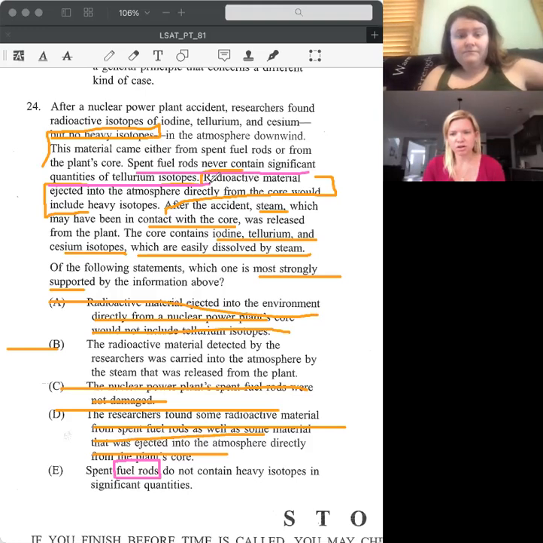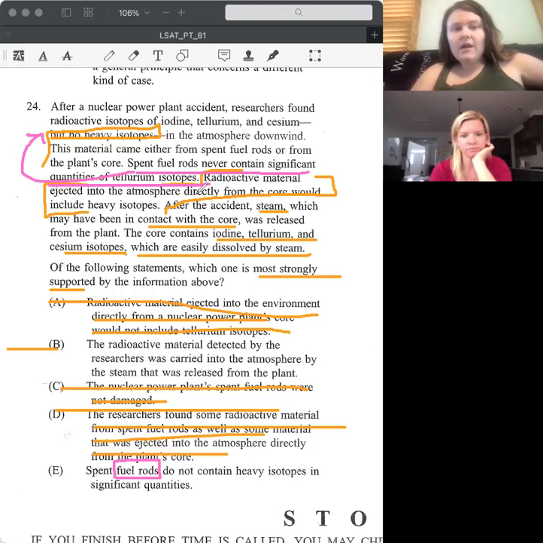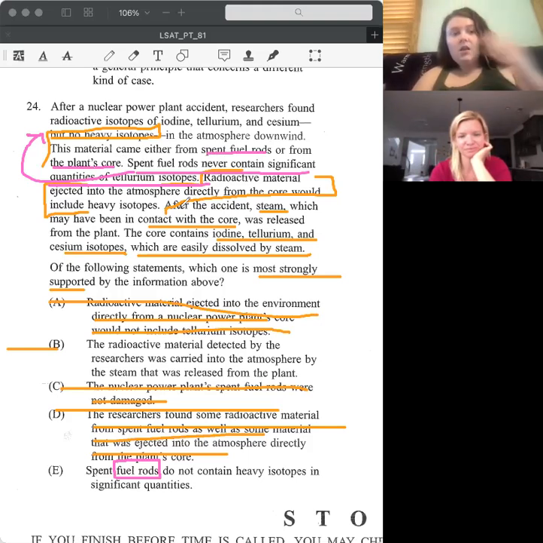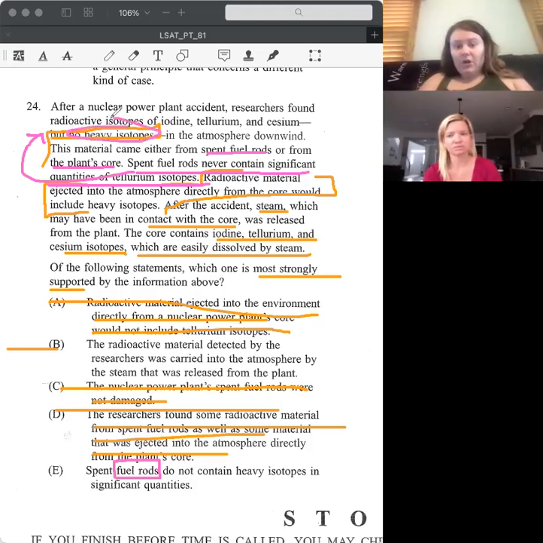Was it too strong by saying do not? It is a very strong answer, where it says do not contain these, but we have no idea what fuel rods contain or do not contain. We don't know for certain that spent fuel rods are even what put this into the atmosphere. Some people pick this one because they think it came from spent fuel rods or from the plant's core. But maybe it didn't come from the spent fuel rods, and it does have heavy isotopes. We don't know. That's why it's not E, and our answer is going to be B. Awesome.